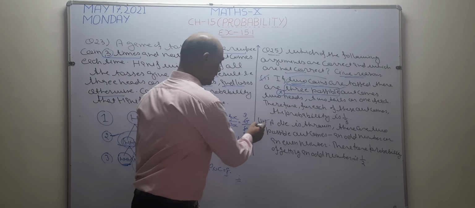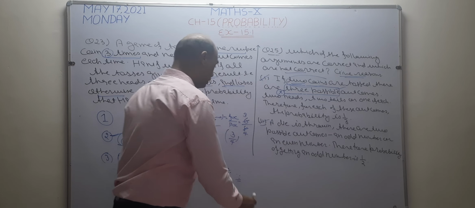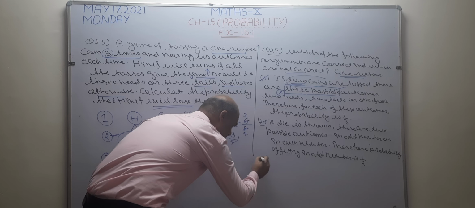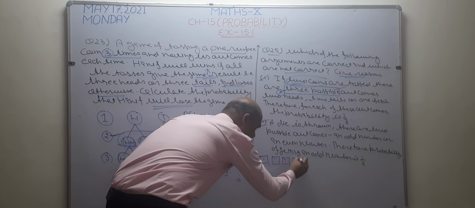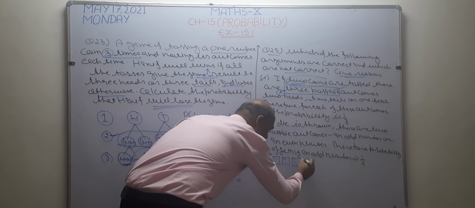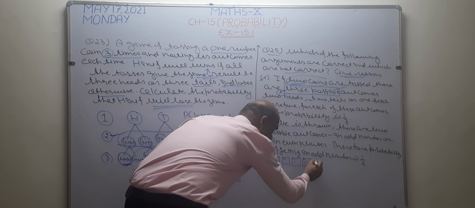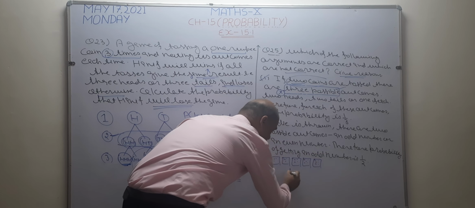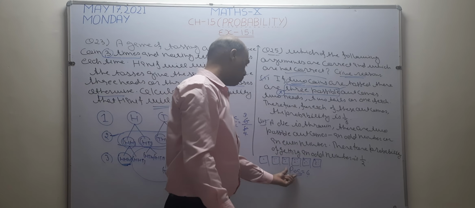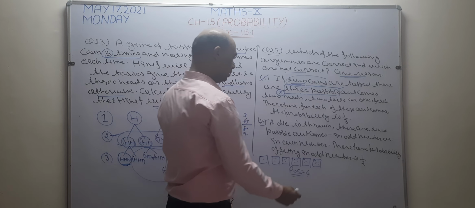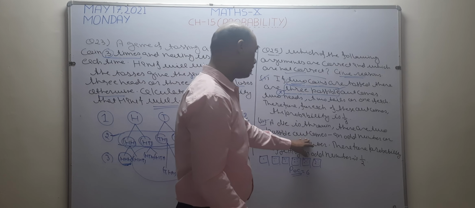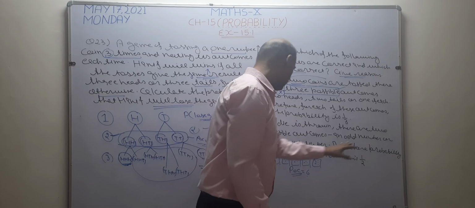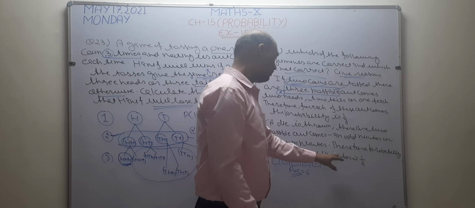Now I want to check the next. A die is thrown once. When I throw a die, then the possible outcomes are either 1, either 2, either 3, either 4, either 5, and the last 6. So possible outcomes is 6. When we toss a die once, the total possible outcomes is 6. Now see what is given. There are 2 possible outcomes, odd number or even number.